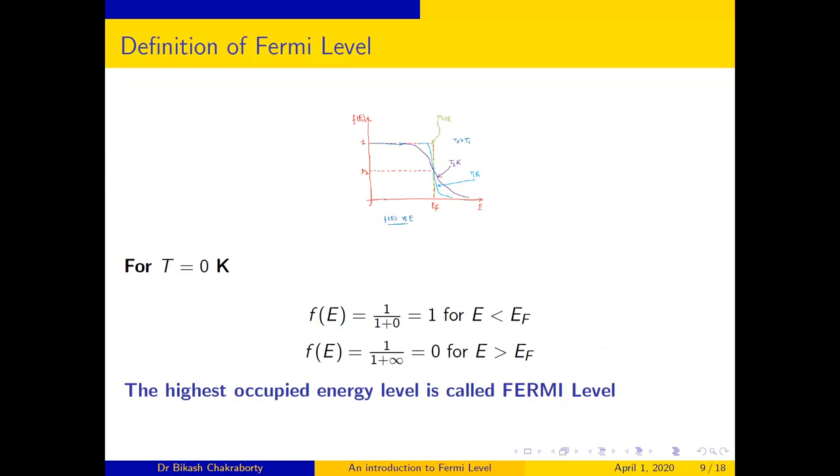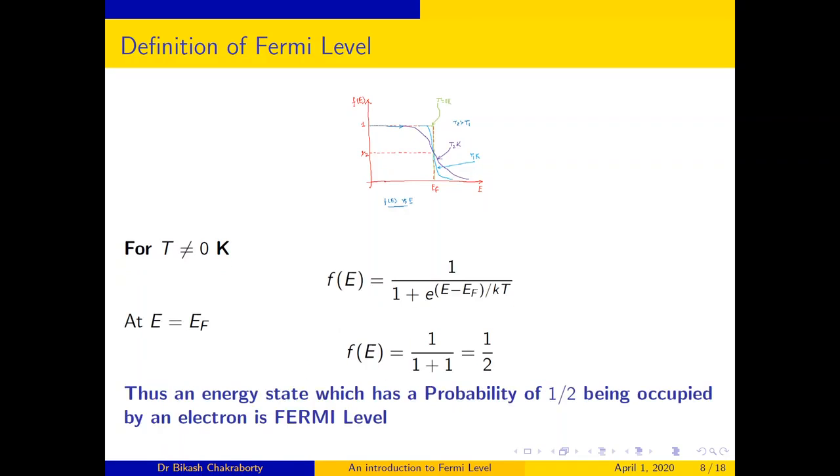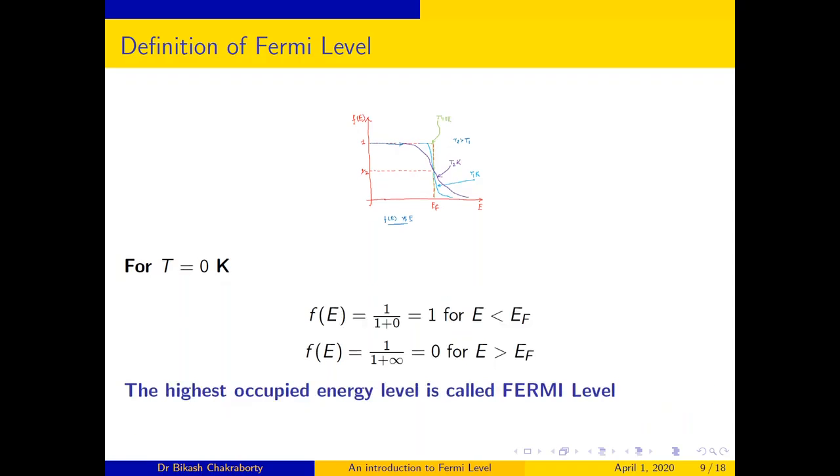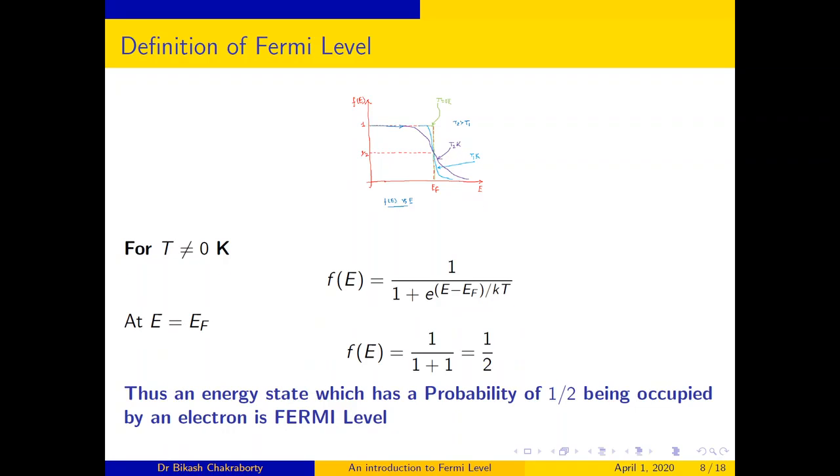Now, how I have drawn this graph, I should explain it. For T equal to 0 Kelvin, you can see that if E is less than EF, then the exponent is actually negative. So, f of E is equal to 1 divided by 1 plus e to the power minus infinity.